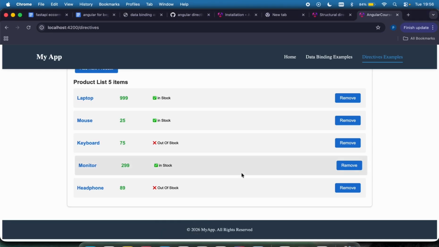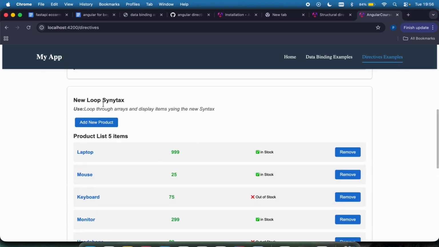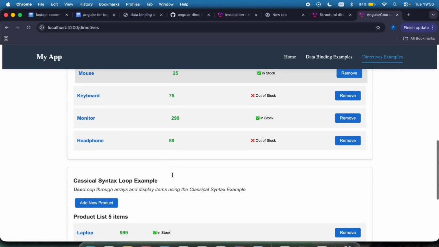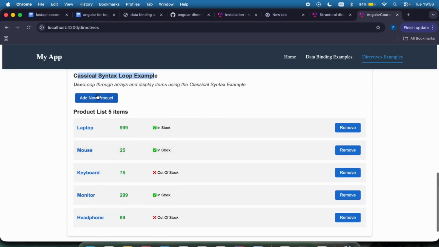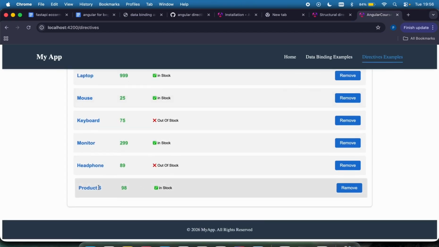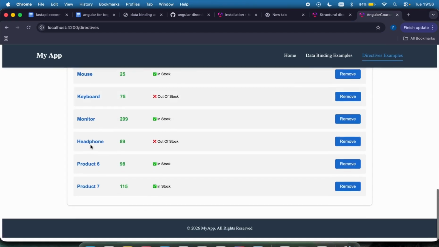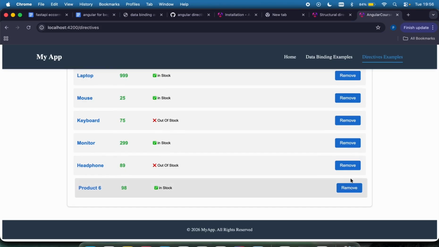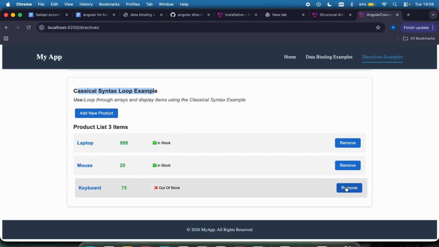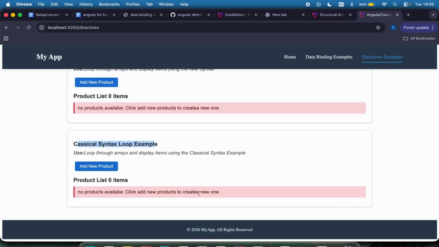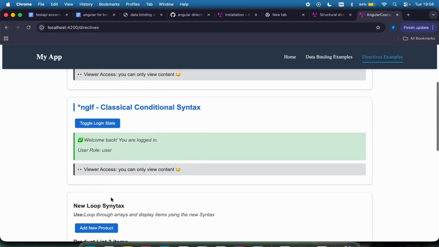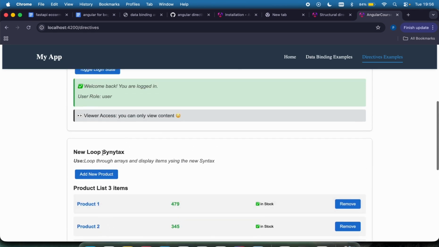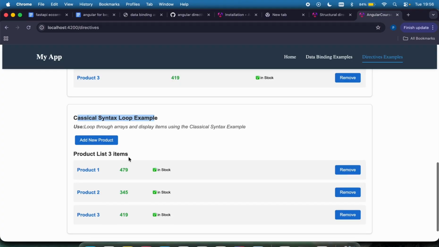If I move down right here, where you see this was the first one, the new loop syntax, and this is the classical syntax like that. So if I click add products, you can see it was added, product 6, add another one, product 7, remove, it was removed. It can remove all of them right now. And now I'm saying no product available, click here to add. Okay, so this is it. And this is the difference between using the new syntax and the classical syntax.